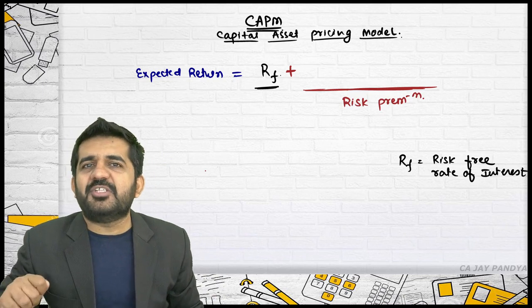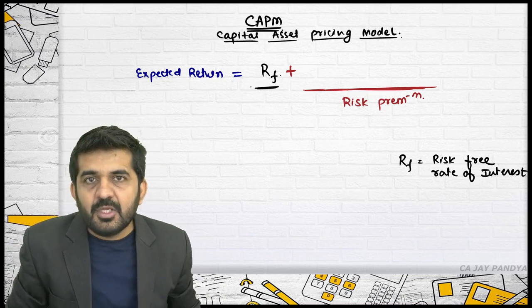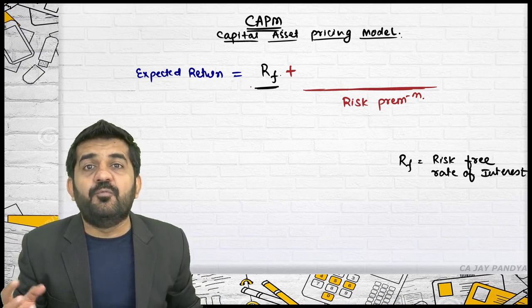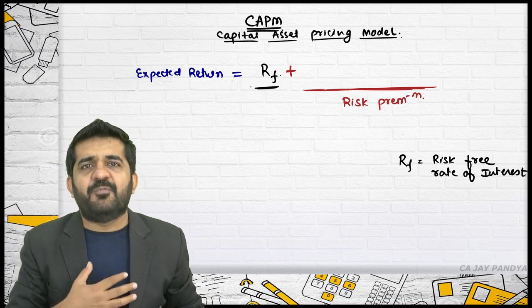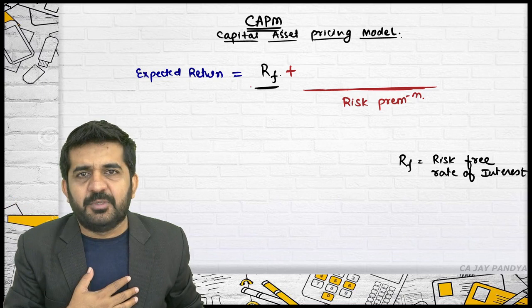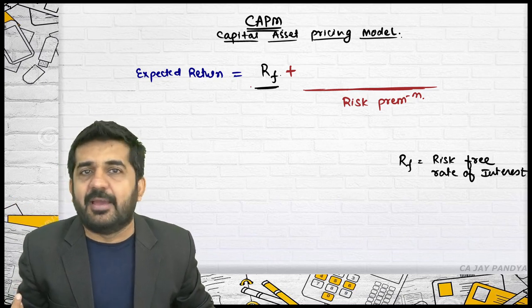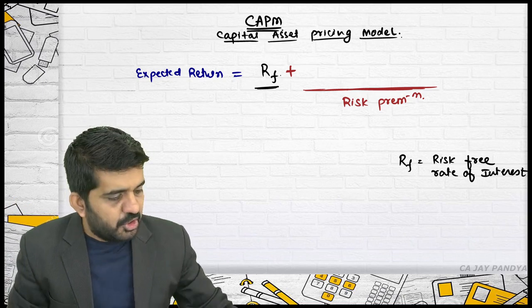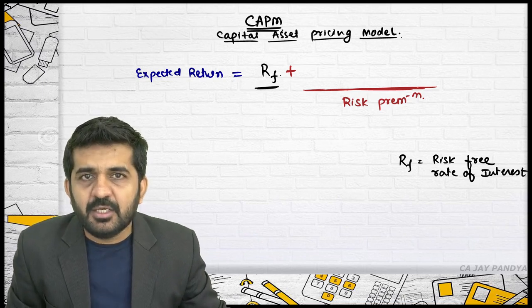If you are investing in a risk-free security, you will expect only RF. But if you are investing in a risky security, you will expect more than RF. A simple example: if someone tells me that in gambling I will be getting 7% return per annum, I'll never gamble, because I'm not getting a premium on my risk. So what I'll expect is a risk premium.